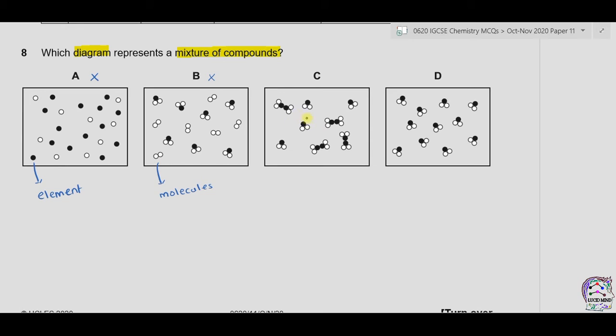In C, we can see that there are two different types of compounds. One is this one and one is this one. And these are compounds because they are made up of different atoms. One is black colored and the second is white colored atoms. In D, we can see that only one type of compound is present, so D is incorrect. So the only one having a mixture of compounds is C.